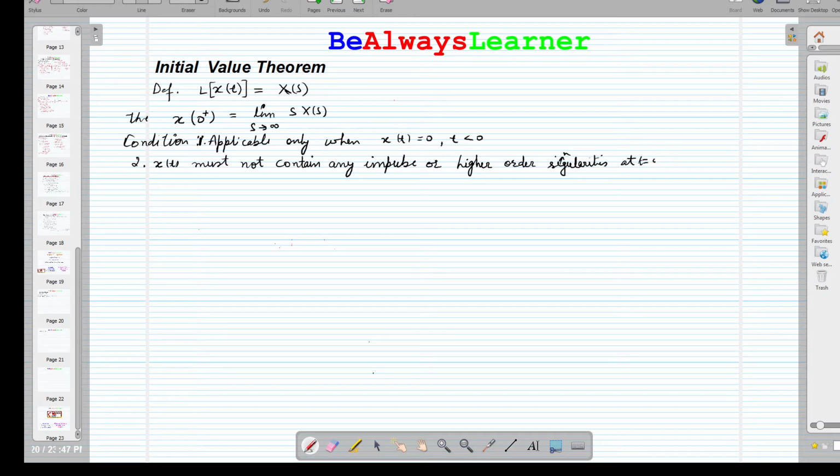It means the signal should not be discontinuous at t is equal to 0.